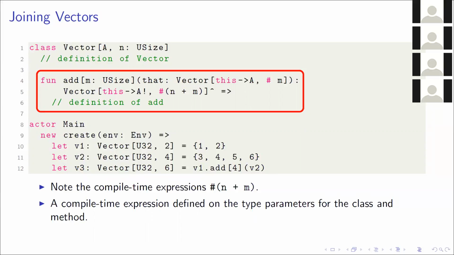And this is great because we can also define vectors whose size is defined in terms of other variables, and we can build new value-dependent types out of existing value-dependent types. To give an example of this, at line 10, we define a vector of size 2. At line 11, we define a vector of size 4. And at line 12, we do v1.add instantiated with 4, pass in v2, and this gives us the vector of size 6. So it's great. We can join these vectors together, and we don't lose any information about their size.